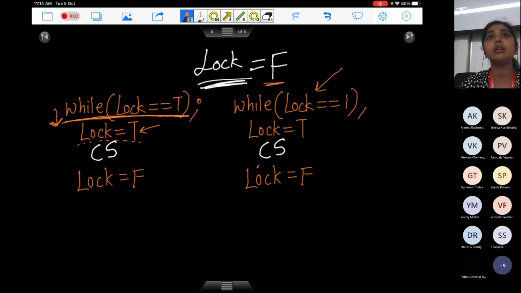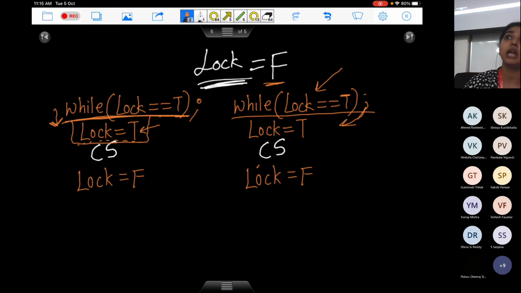So what will be the value of lock process 1 will see? It will still see the value false. Process 1 had not executed this particular line by the time you context switched. So process 1 here sees that lock is false. It also goes past its while line. And now once both the processes are done checking the while condition, they can execute in their critical sections. And this holds for even 100 threads if you have.